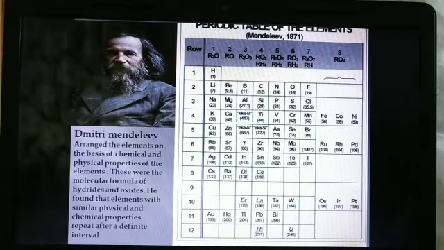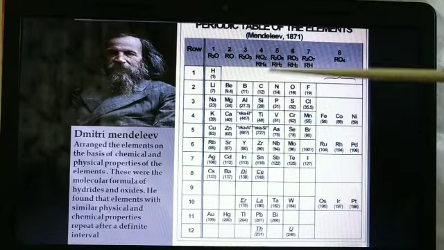While arranging these 63 elements, he arranged them in increasing order of their atomic masses, and he also considered the physical and chemical properties of these elements. He found that the chemical properties of many of the elements repeated, so he placed those elements under the first element.